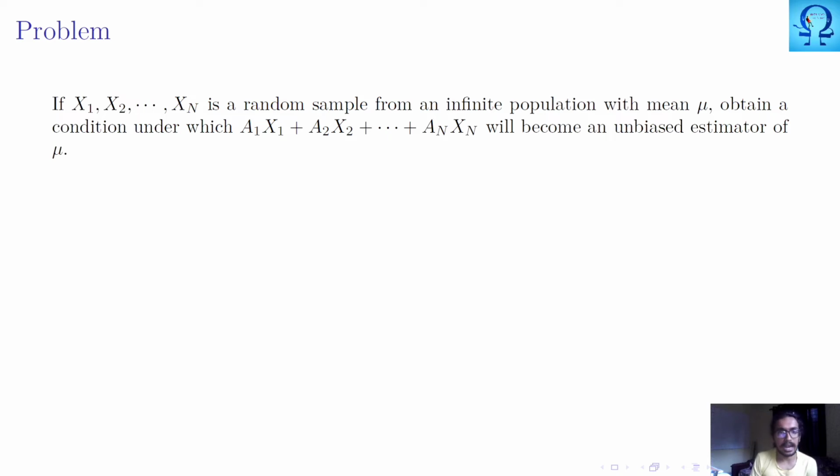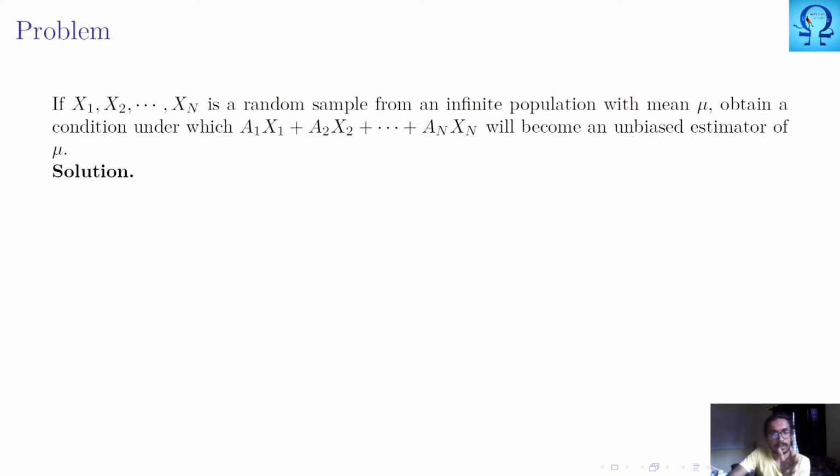Here we are given a random sample, n random samples, from an infinite population with mean mu, right? And we are asked to obtain a condition under which this a1 x1 plus a2 x2 till an xn becomes an unbiased estimator of mu. So here we need to know the values of a1, a2 till an. Here x1, x2 till xn are the random sample that we have taken, and the a's are constants. We need to find out under what condition this is an unbiased estimator.